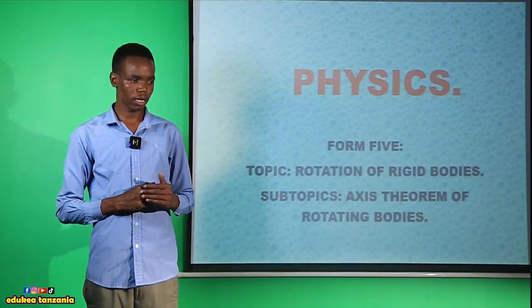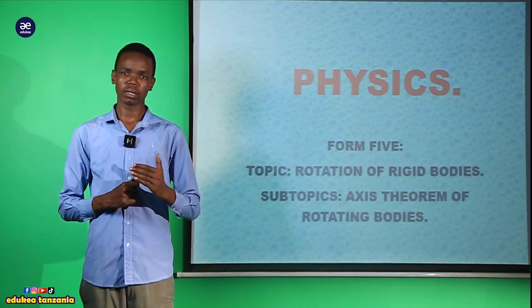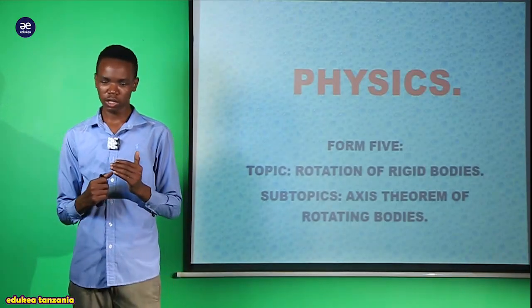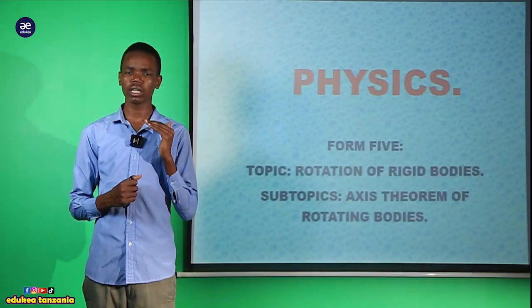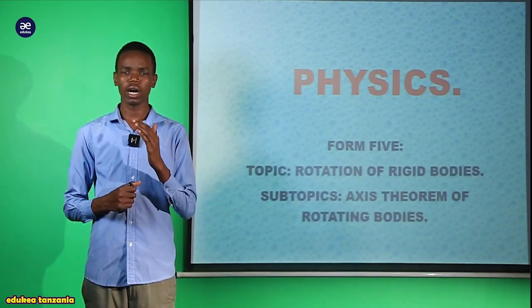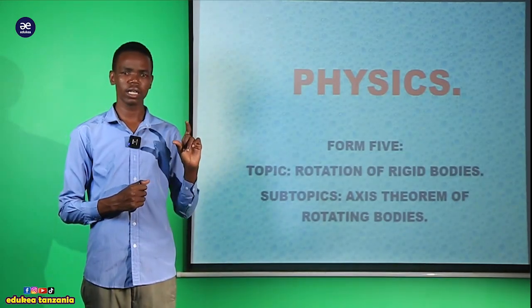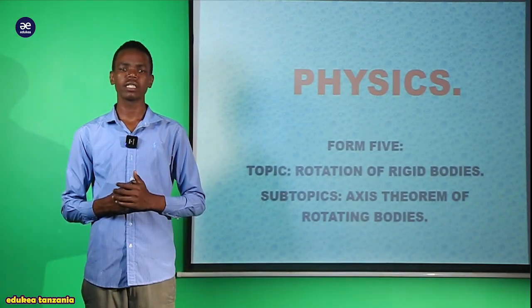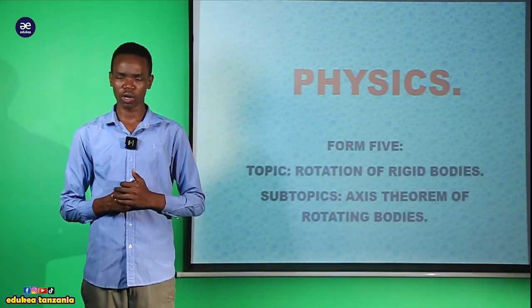We said that the moment of inertia for the hollow cylinder is equal to mass times the radius squared. We concluded that the cylinder is categorized into two types, the solid cylinder and the hollow cylinder. The solid cylinder has a moment of inertia less than that of the hollow cylinder.